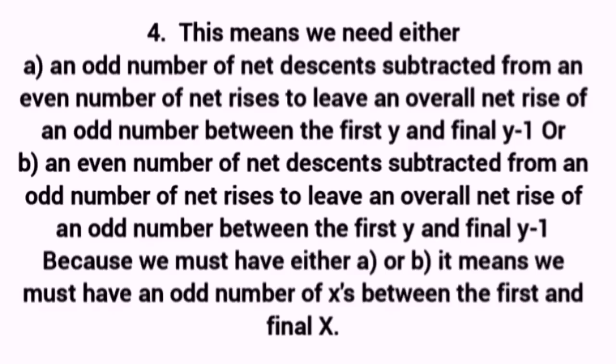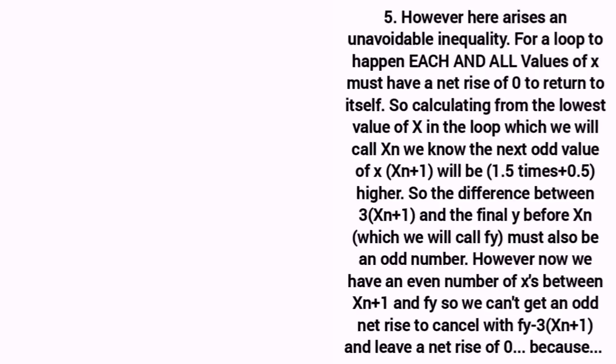Step 4. This means we need either a, an odd number of net descents subtracted from an even number of net rises to leave a net rise of an odd number, or b, an even number of net descents subtracted from an odd number of net rises to leave a net rise of an odd number. Because we must have either a or b to satisfy condition 2, it means we must have an odd number of x's between the first and final x.